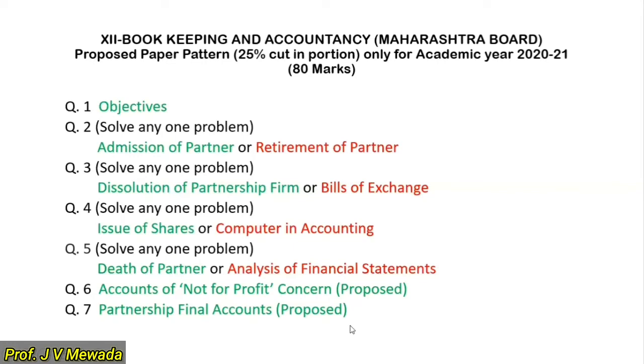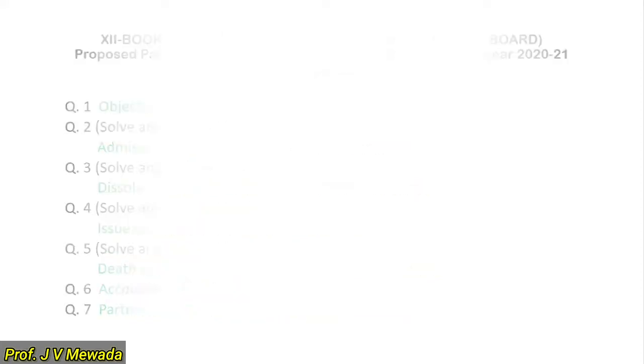So it may be anything, but mostly, the marks are not given here, but as per the FYGC pattern, objectives are of 20 marks. Question 2 and question 3 are of 10 marks each. Question 4 and question 5 are of 8 marks each. And question number 6 and 7 are 12 marks each. So accordingly, there is a total of 80 marks. Now let us see.